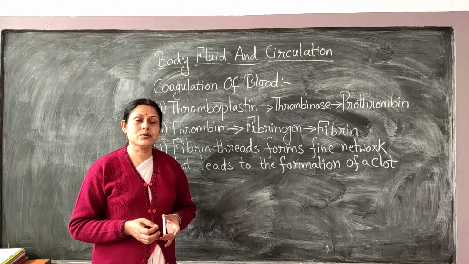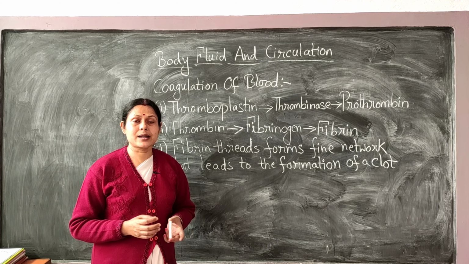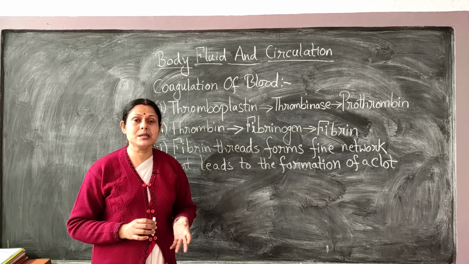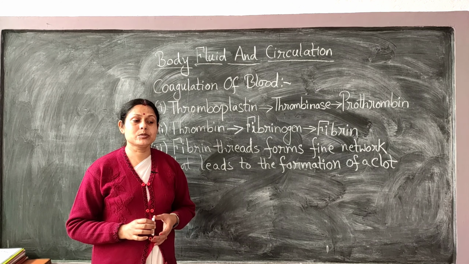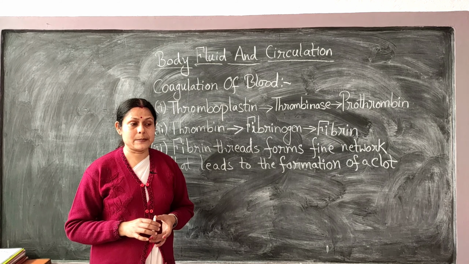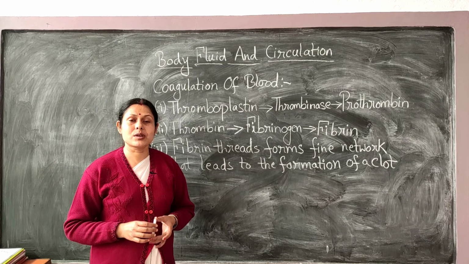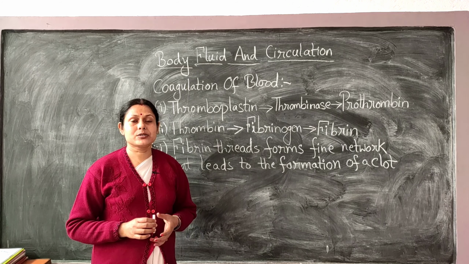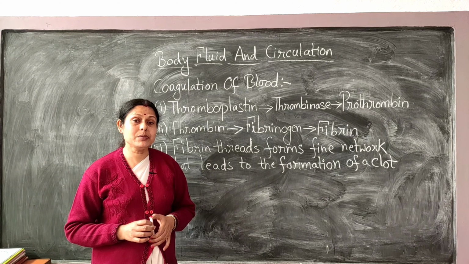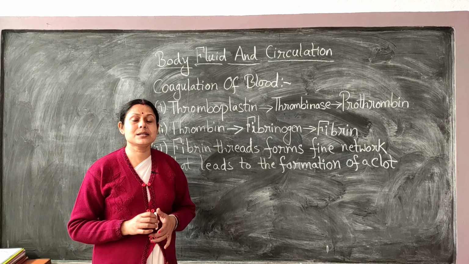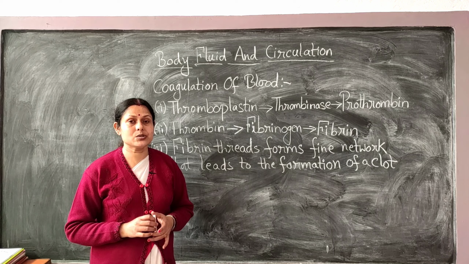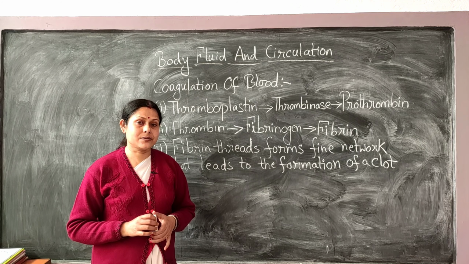We have read, of course, in the case of blood groups, that Karl Landsteiner gave 4 different types of blood groups: A, B, AB and O, depending upon the presence of the A antigen or B antigen on the surface of RBC. When there is no antigen, it is called your O blood group, and when there are both the antigens A and B, we call it your AB blood group. But besides that, there is one more deciding factor in determining the blood group of an individual, which we call your Rh factor.